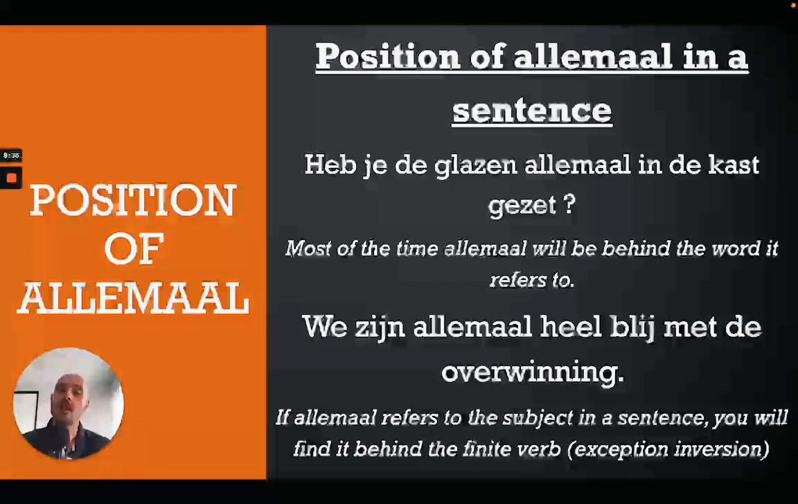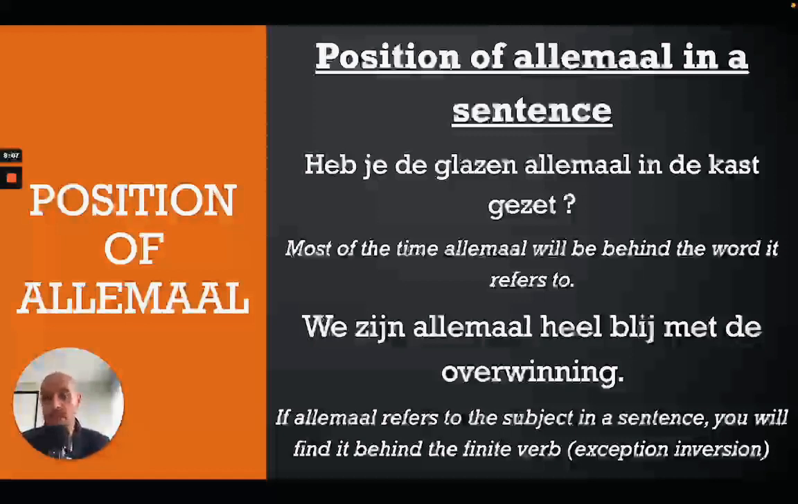We zijn allemaal heel blij met de overwinning. In this case, allemaal is referring to our subject. Our subject is we. Now, allemaal will not be straight behind our subject because we don't want to break up the subject and finite verb group. So now, allemaal will be after our finite verb. That's where it will be placed.